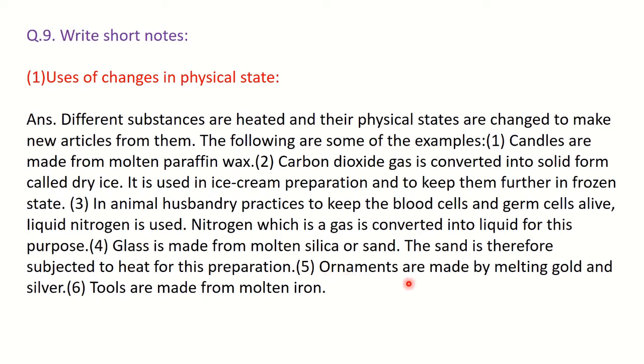Then the next use is ornaments are made by melting gold and silver. Also tools and different equipment are made from molten iron. So there are certain uses given. You have to write down the answer according to the marks. If the question comes for 3 marks, you have to write 6 points, half a mark for each point. If the question comes for 2 marks, you have to write 4 points. Accordingly you will write down the answer.